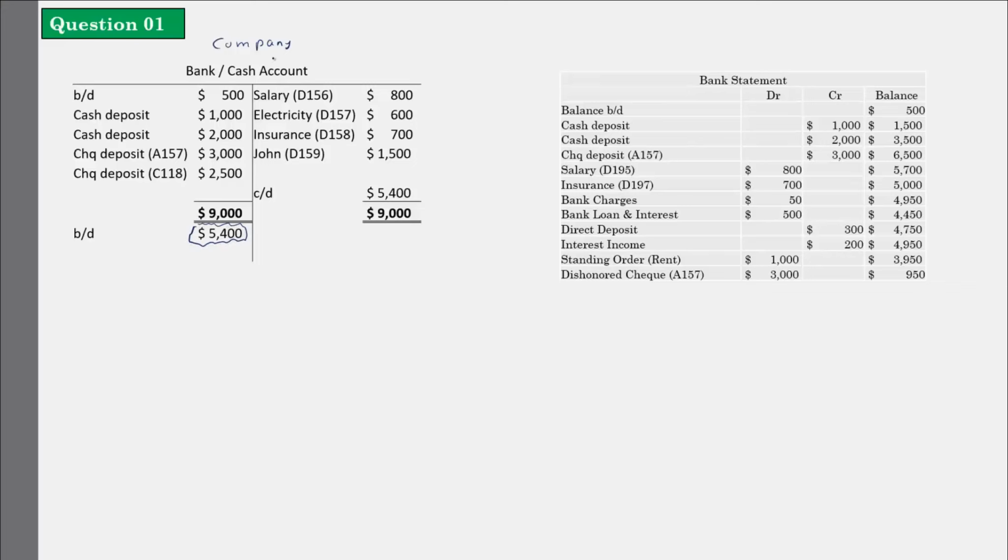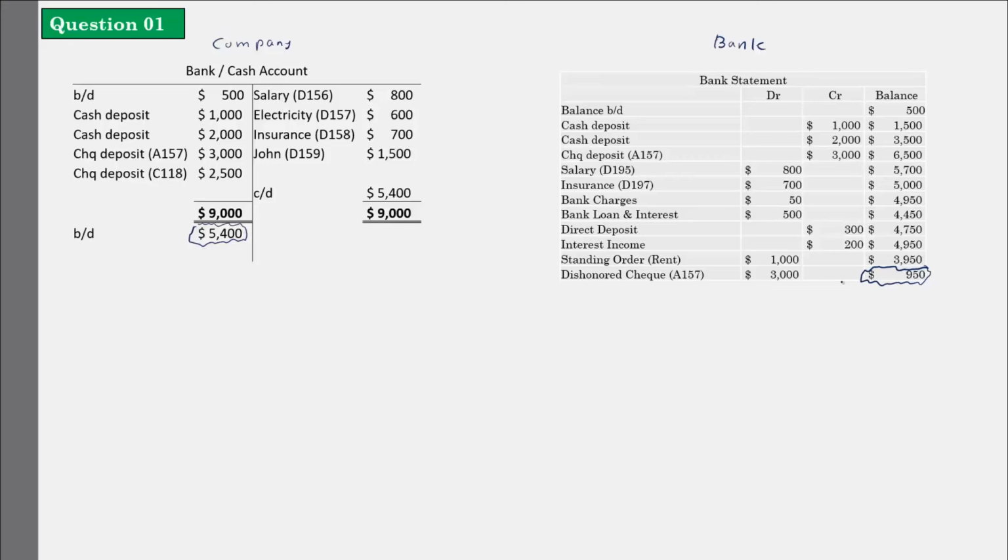According to the company, the bank balance is $5,400. The bank statement is something sent by the bank. The bank sends this statement to our company at the end of the month. But when they send this bank statement, how much is the balance? Only 950. So there is a big problem, right? According to my accounts, there is a balance of 5,400. According to the bank statement, the balance is only 950.